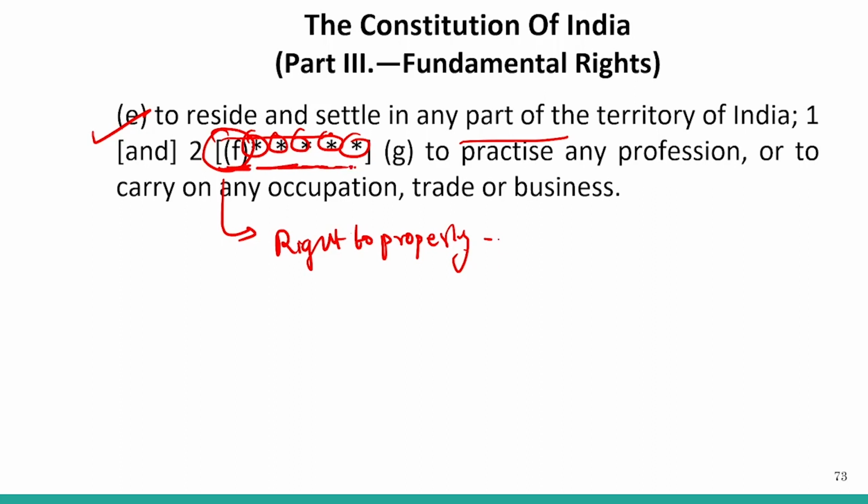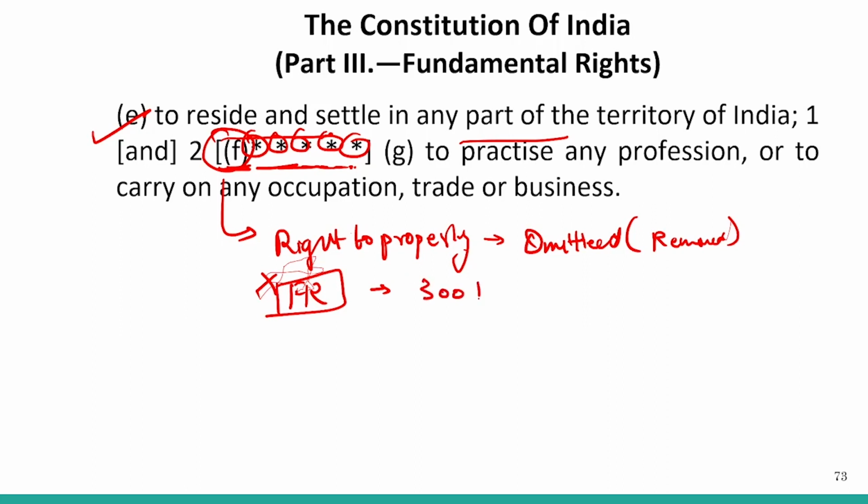Why is it so? It shows that this has been omitted. Omitted means it has been removed from the Constitution, meaning that right to property is now not a fundamental right, but rather it has been moved to Article 300A, which is now more of a constitutional right.